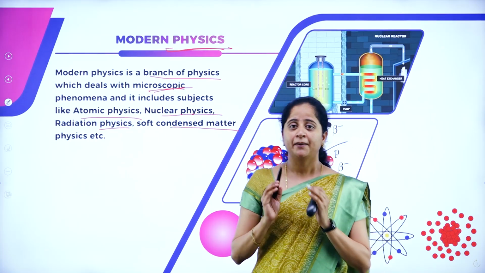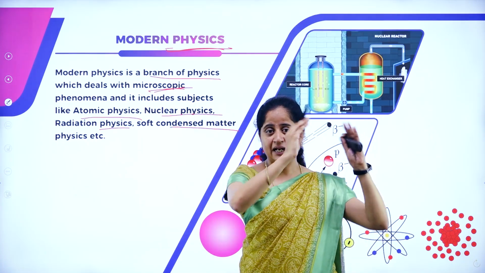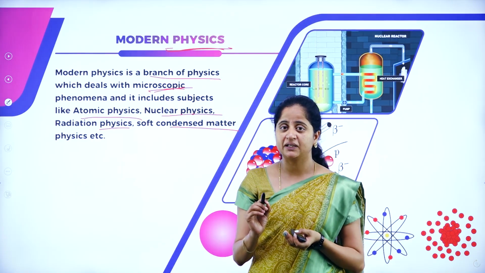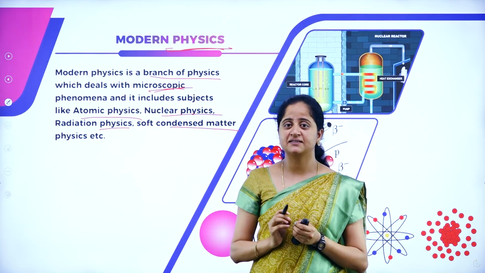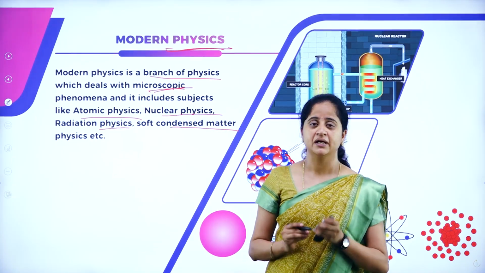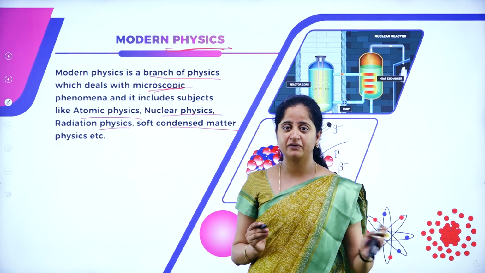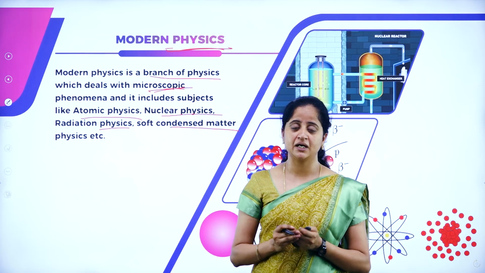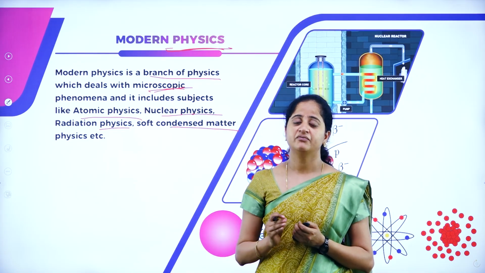and so on. Macroscopic means it deals with large objects or large observations. Microscopic level means the very smallest things, and atomic level things we also call microscopic. So classical physics deals with macroscopic phenomena and modern physics deals with microscopic phenomena. These are the two classifications of physics.